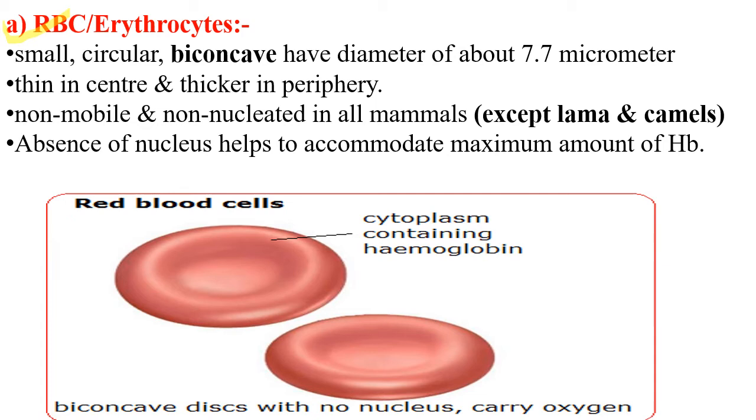Now these are small, circular, biconcave, and they have a diameter of around 7.7 micrometers. They are thin in the center and thicker towards the periphery, so they are called biconcave. These are non-motile, and non-nucleated in all mammals except llamas and camels. Absence of nucleus helps to accommodate the maximum amount of hemoglobin.